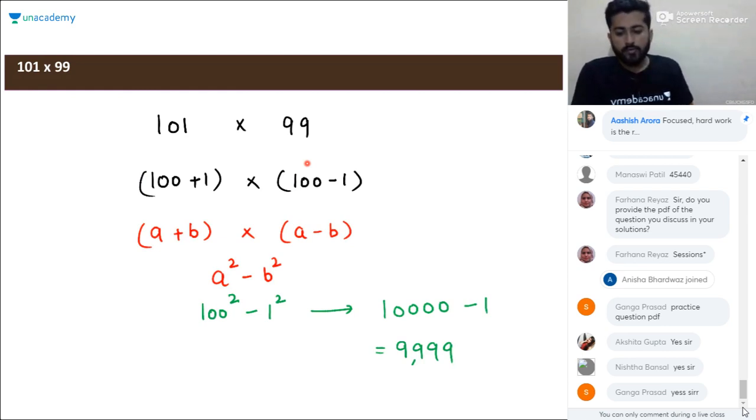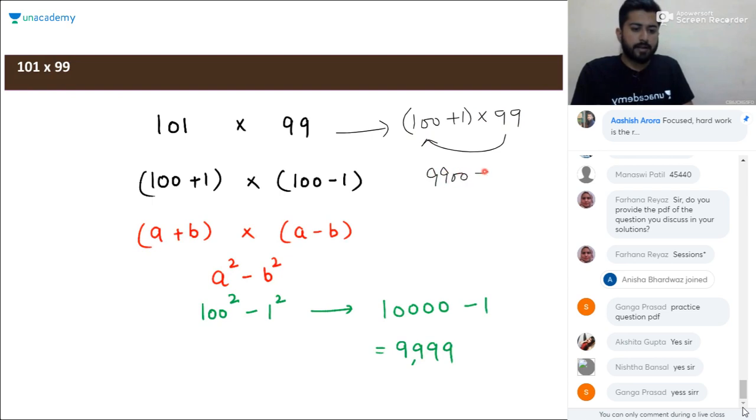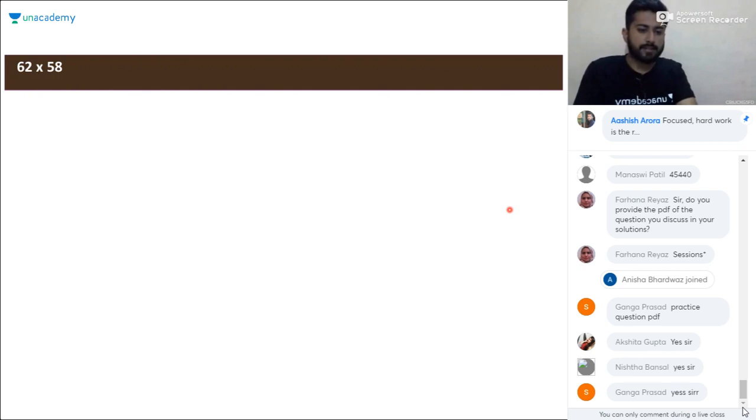You can go this way also. Multiplying these two numbers can be like 100 plus 1 into 99. Multiplying 99 with 100, it will be 9900, and 99 into 1 will be 99. So you can solve in this way also, 9,999. This is the art of solving such calculations, 101 into 99. Apply the same way of solving, multiply these two numbers and tell me what will be the product here. 62 into 58.